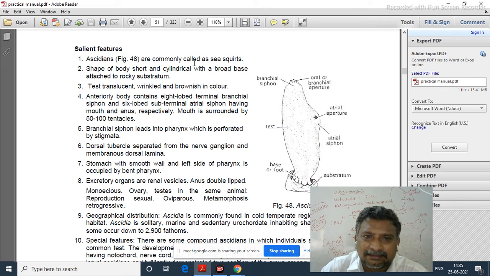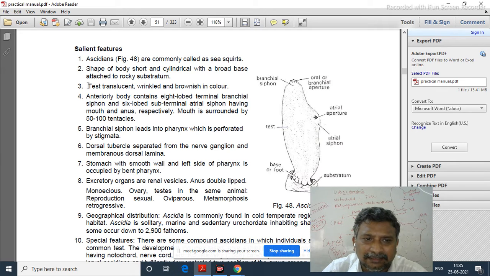Now ascidians, commonly called sea squirts. See here the first line of the characters. Ascidians are commonly called sea squirts. Shape of body is very short, cylindrical with a broad base. The broad base is attached to the rocky substratum.